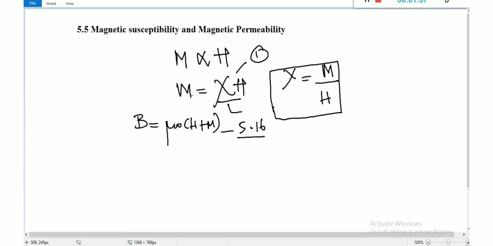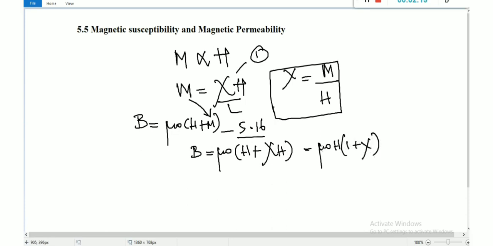We are going to substitute the value of M into this equation. So B is equal to mu naught of H plus susceptibility into H, that is mu naught of H of 1 plus susceptibility. We can take H outside, right?